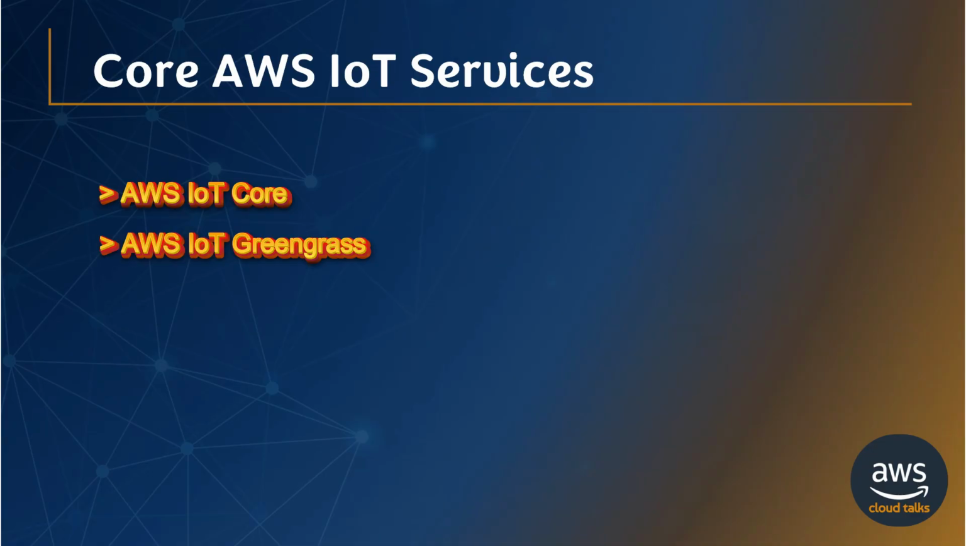AWS IoT Greengrass seamlessly extends AWS to devices so they can act locally on the data they generate while still using the cloud for management, analytics, and durable storage. With AWS IoT Greengrass, connected devices can run AWS Lambda functions, run predictions based on machine learning models, keep device data in sync, and communicate with other devices securely even when not connected to the internet.